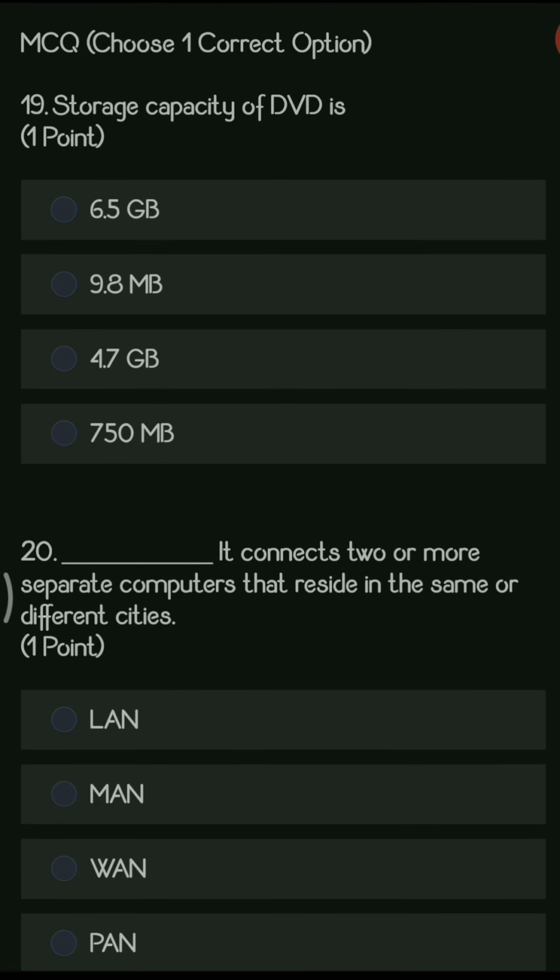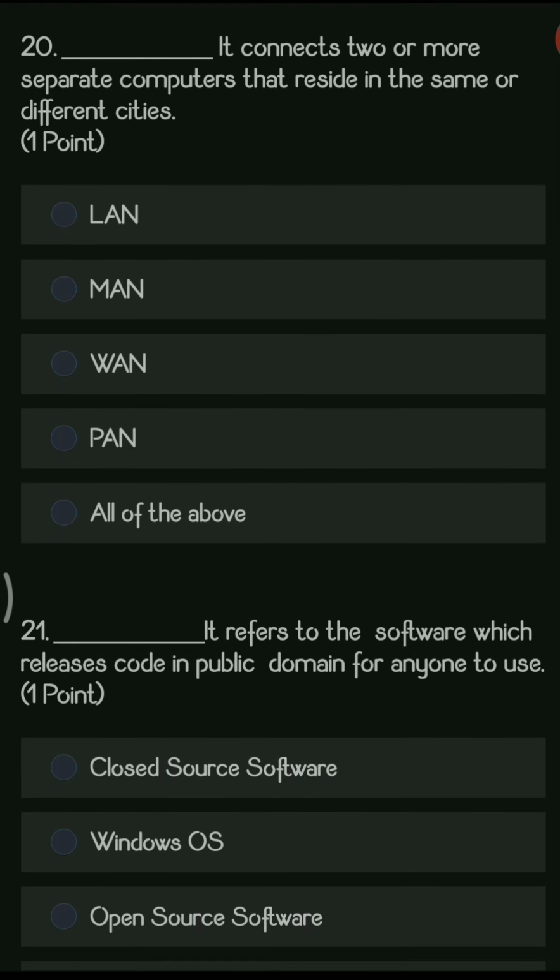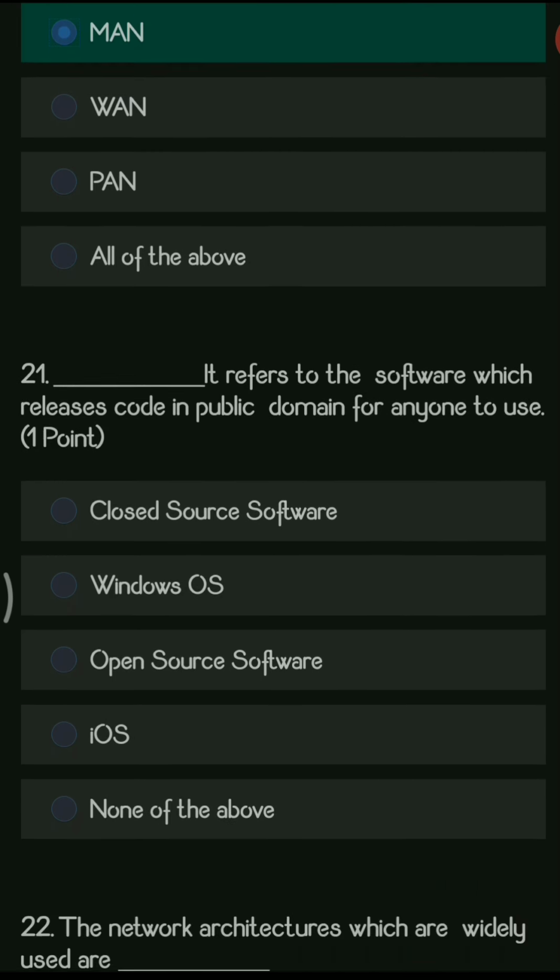Next question, MCQ with one correct option. The first is storage capacity of DVD is dash. So here the answer is 4.5 GB. Next question, dash connects two or more separate computers that reside in the same or different cities. So when it comes to different cities, then it is metropolitan area network, that is MAN.